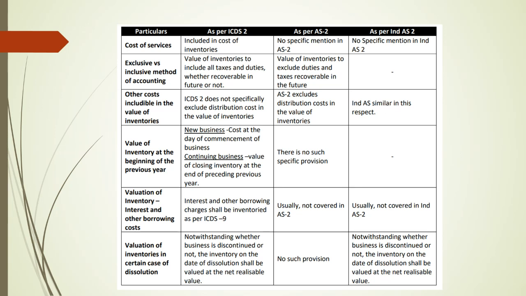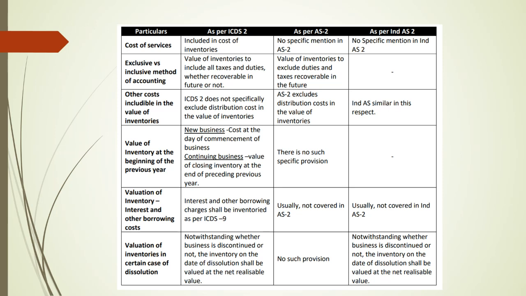So what is distribution cost? That can be packing cost, that can be repacking cost. All those things comprise distribution costs. In ICDS 2, there is no specific mention that such distribution cost has to be excluded. So we have to presume that distribution cost is other than selling cost. Selling cost is obviously excluded, but you have to distinguish the term selling from distribution cost.